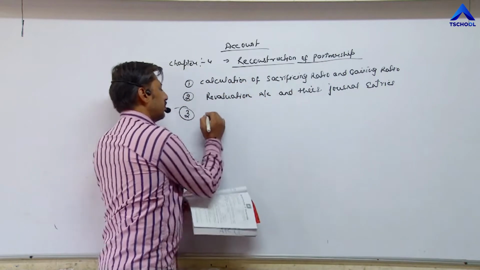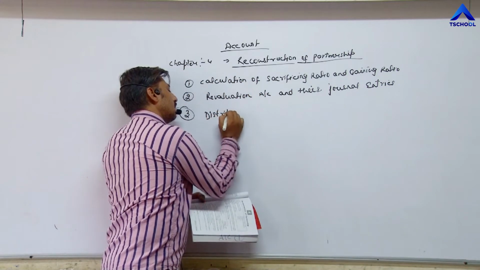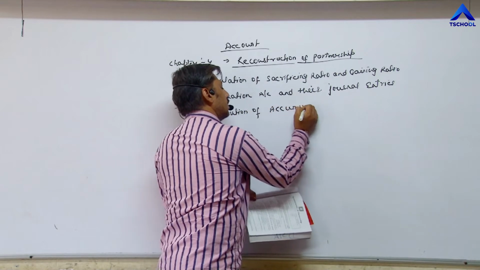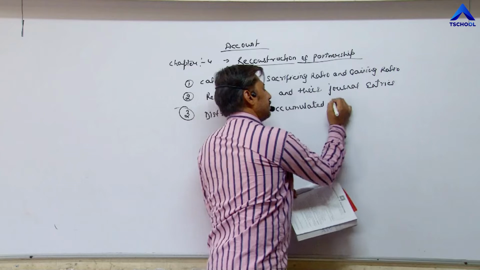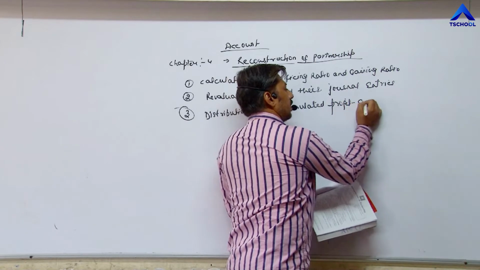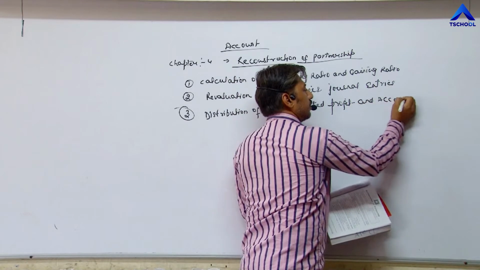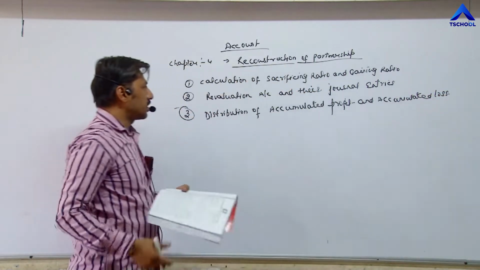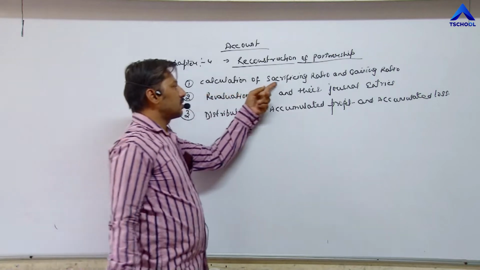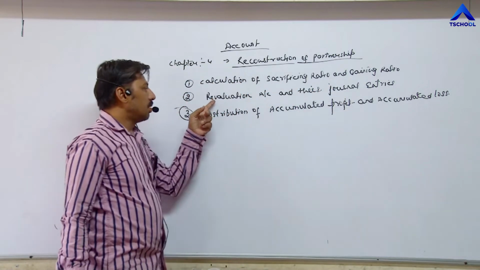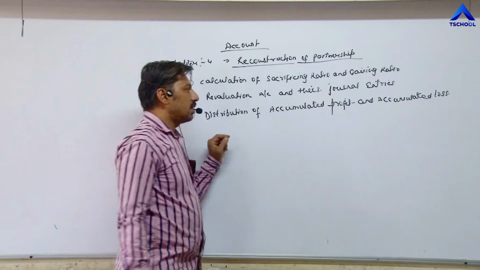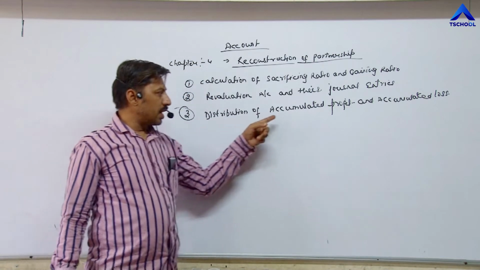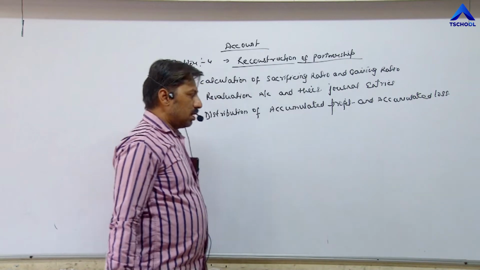And third one is distribution of accumulated profit and accumulated loss. In total there are 3 topics in this chapter: calculation of sacrificing ratio and gaining ratio; second, preparation of revaluation account and journal entries related with revaluation account; and third, distribution of accumulated profit and accumulated loss.